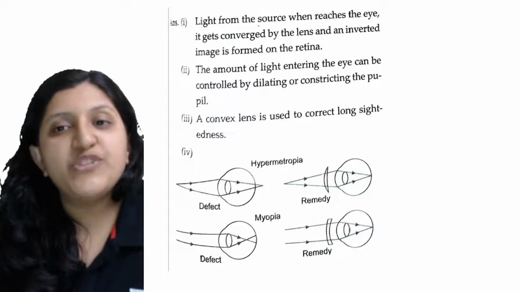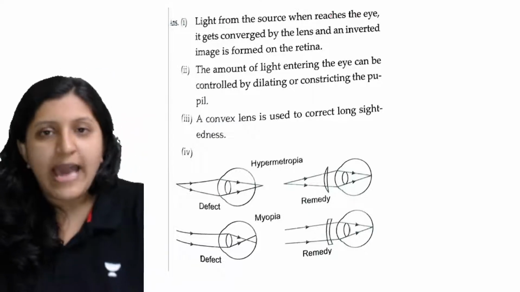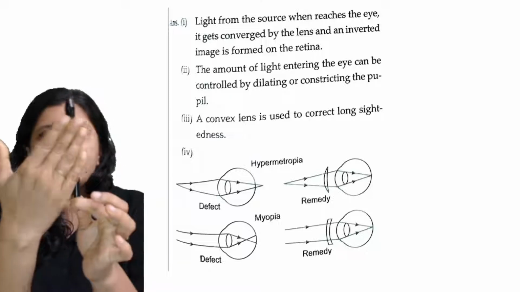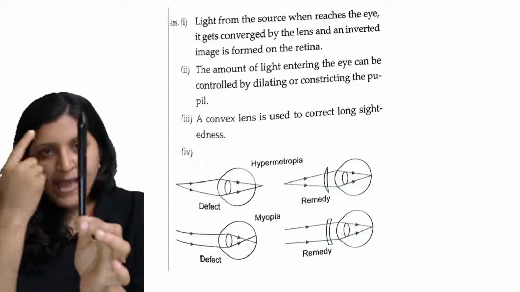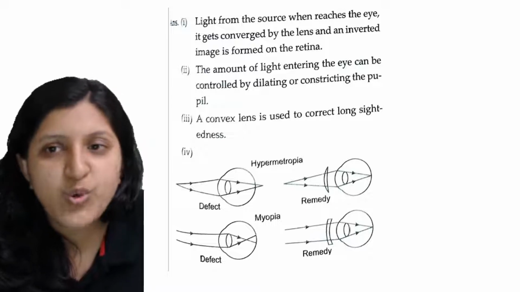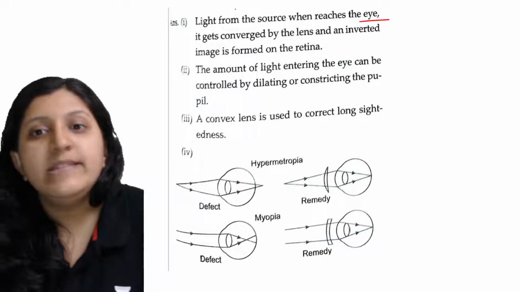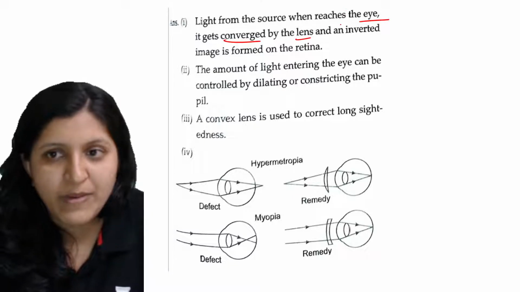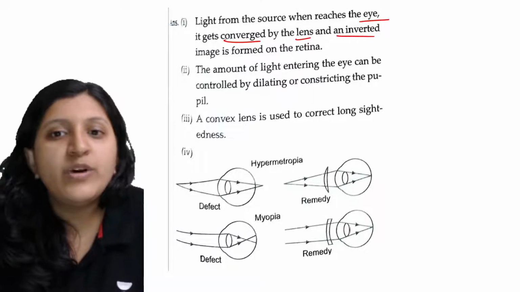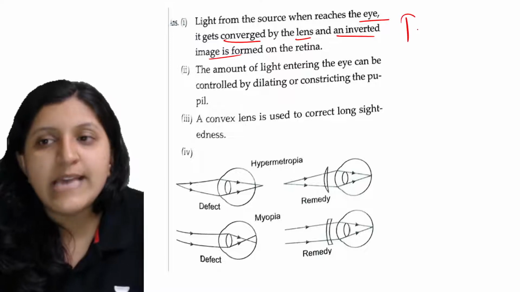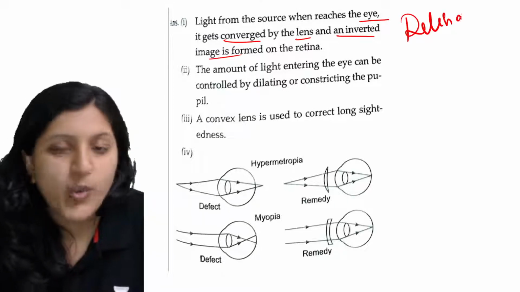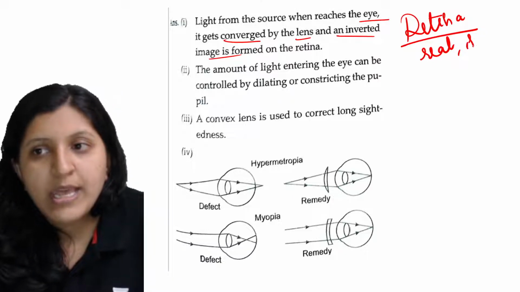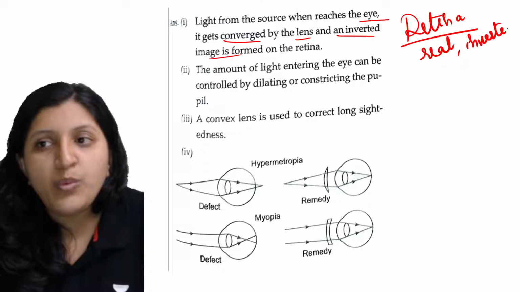So now light from the source, when it reaches the eye. This is one particular object, so light rays are coming from this object into my eye. Light from the source reaches the eye, then it is converged by the lens, and an inverted image is formed at the retina. So in the retina, what image can you find? There is a real image and an inverted image.